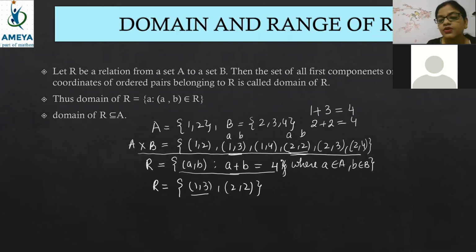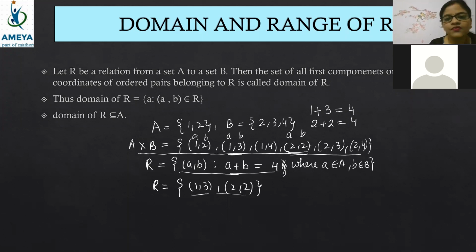So we started searching which ones can give 4, just like with the chocolate you search for which one has calorie level 10. Here A was 1, B was 2. So 1 plus 2 is 3. 3 cannot be equal to 4. 1 plus 3 is equal to 4, it is matching. 1 plus 4 is equal to 5, not matching. 2 plus 2 is equal to 4, matching. 2 plus 3 is equal to 5, not matching. So beta, which two elements of A cross B satisfied the relation? 1 comma 3 and 2 comma 2. These two are the relation.